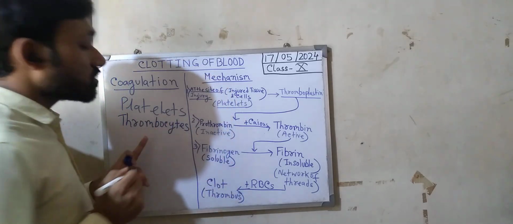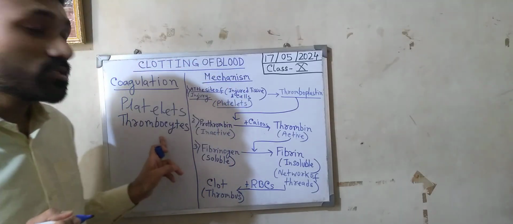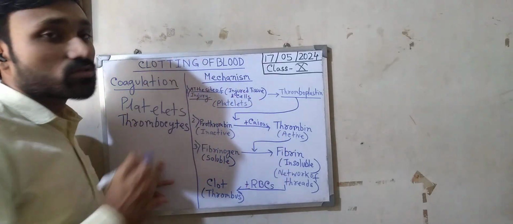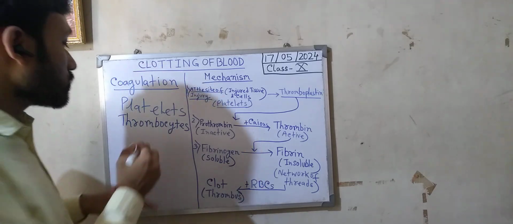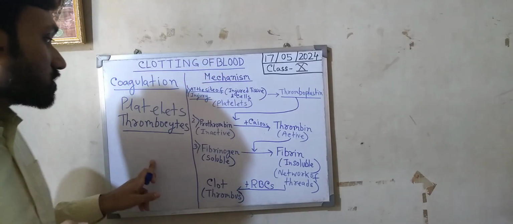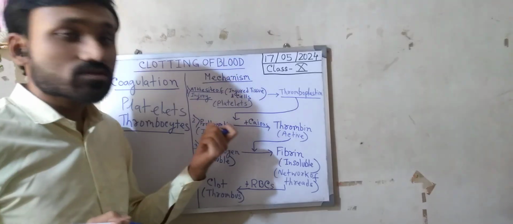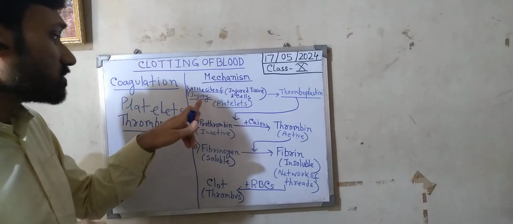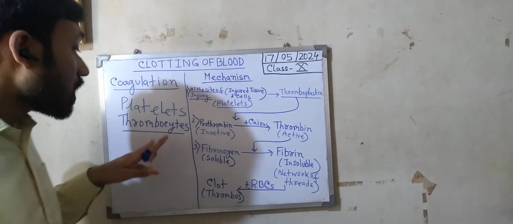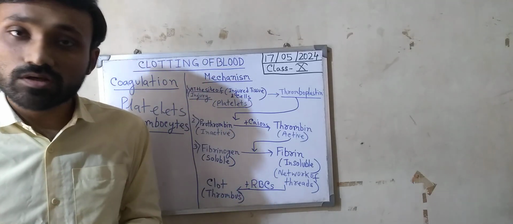These platelets or thrombocytes are the third type of blood corpuscle which is responsible for the process of clotting. The main function of thrombocytes is that they help in the process of clotting. Now the next question is how this mechanism of clotting takes place. We are going to discuss how thrombocytes help in the mechanism of clotting of blood.